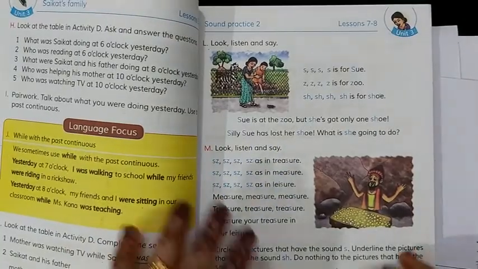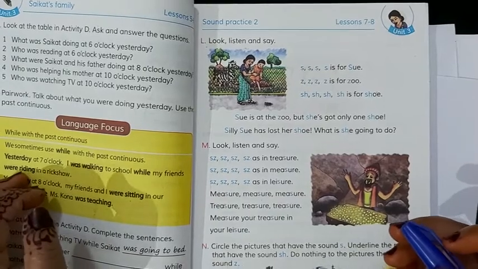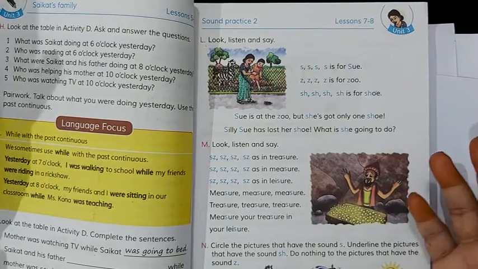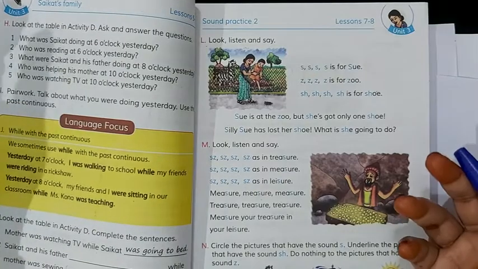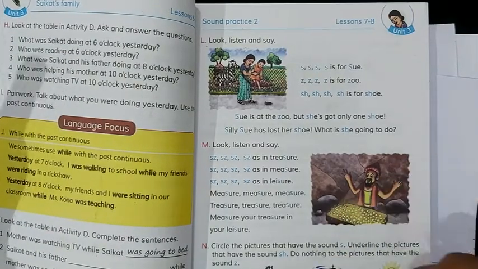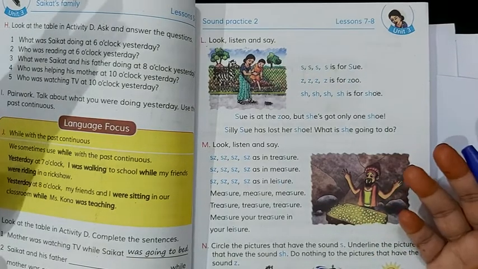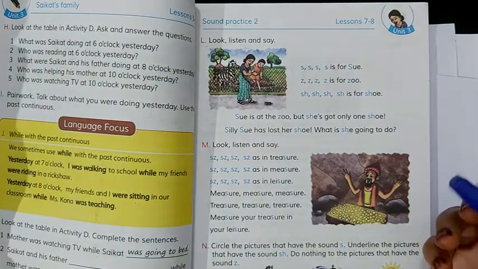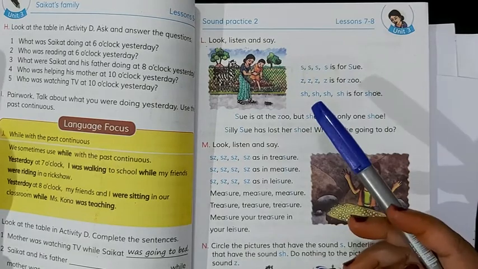Our previous class was about Shoikot's family, and through those classes we learned present continuous and past continuous, using while. It was a very interesting lesson, and I think you also enjoyed this lesson, Shiku's family. Now it's time for unit 3, lessons 7, 8, and sound practice 2.